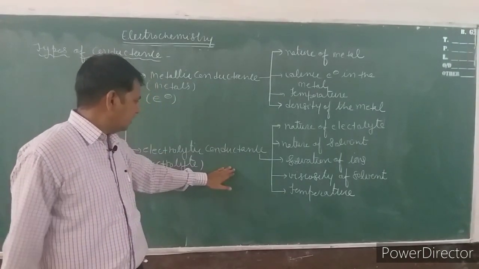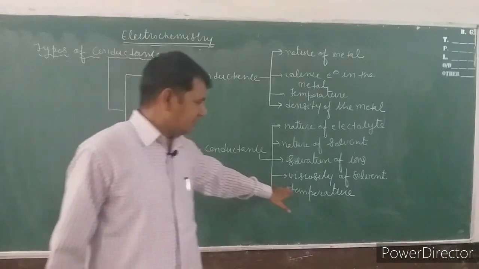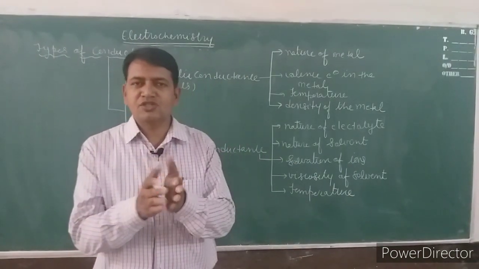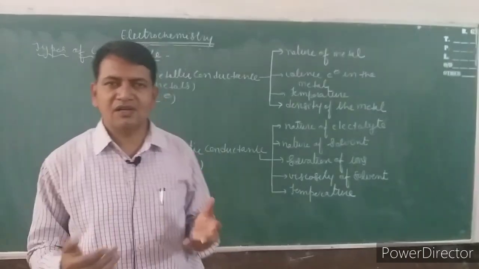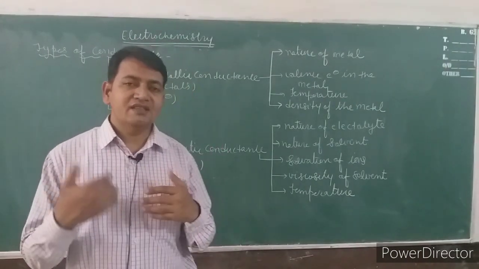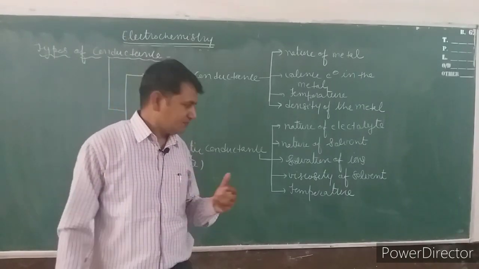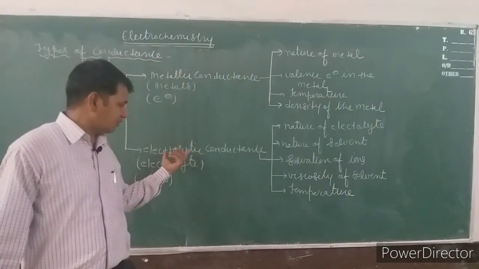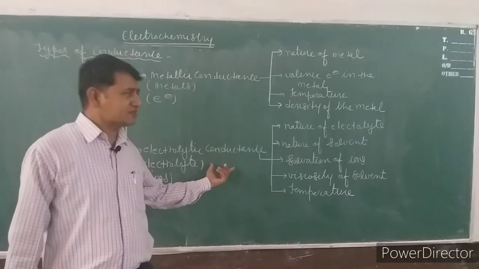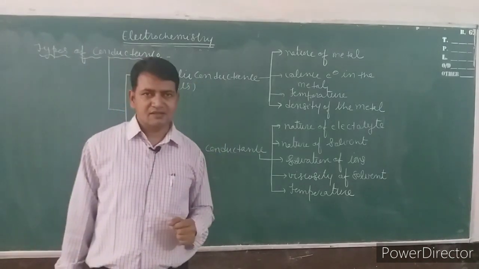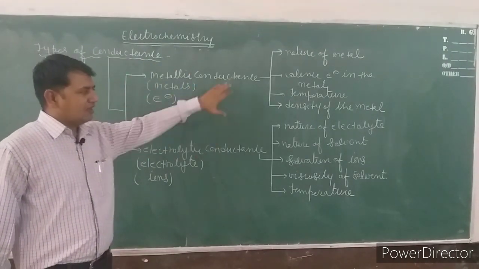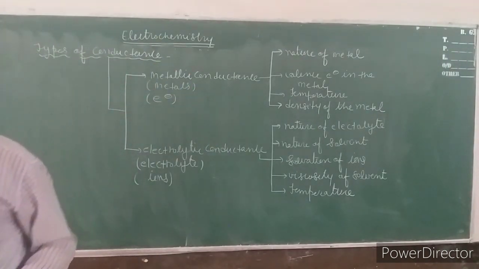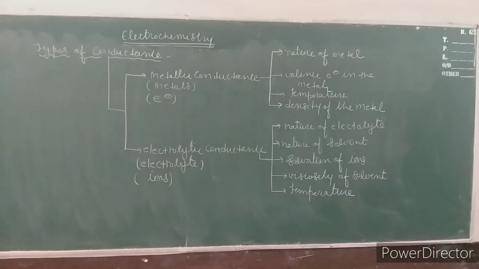But in the case of electrolytic conductance, when the temperature increases, the dissociation of the electrolyte increases, or we can say the ionization of the electrolyte increases. So with the increase of temperature, the electrolytic conductance increases and the metallic conductance decreases. So this is the concept of types of conductance, their meaning and the factors which affect them.